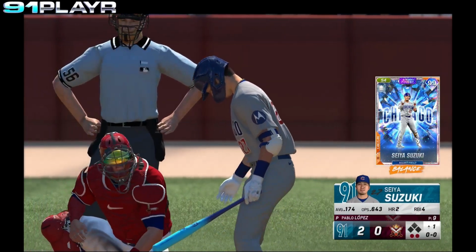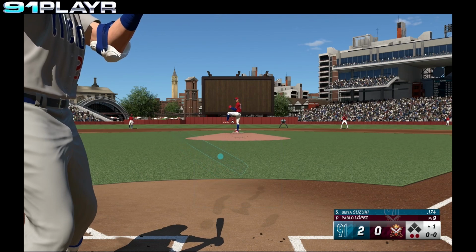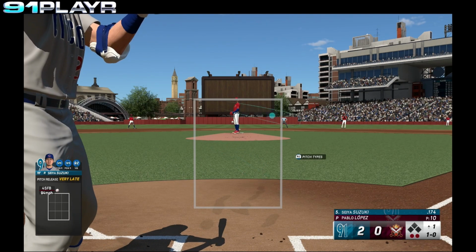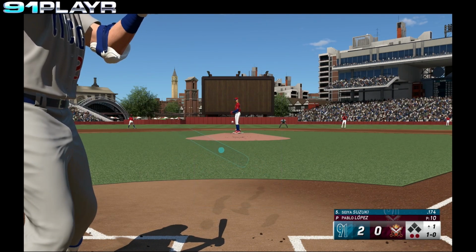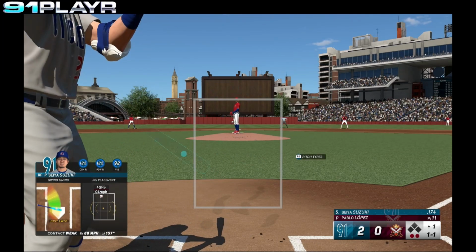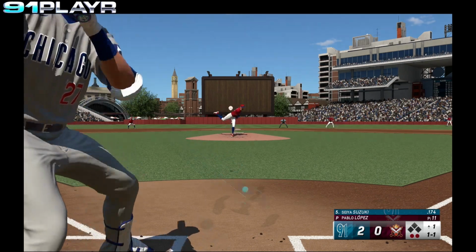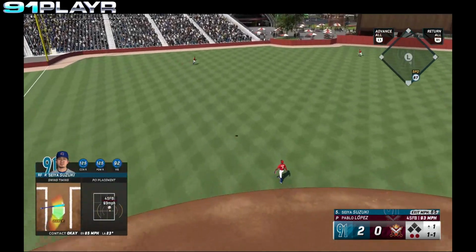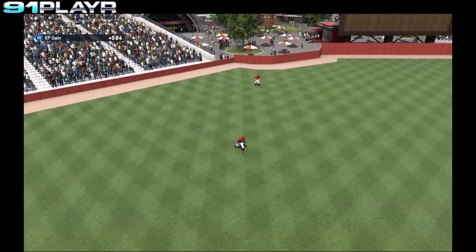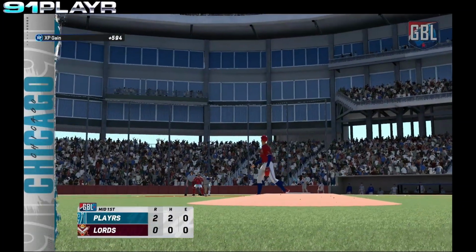Stepping in for the Cubs, Seiya Suzuki. Suzuki takes the ball high. 1-0's the count. Suzuki fouls the pitch away. 1-1's the count. Suzuki hits the ball to left field. It is playable. Out number 3. But the Cubs put up 2 runs on 2 home runs. Go to the bottom of the first.